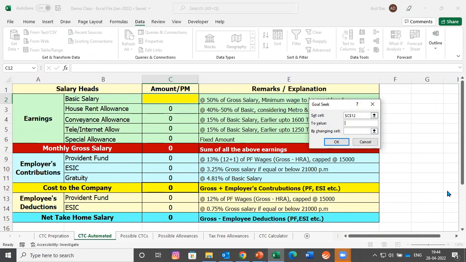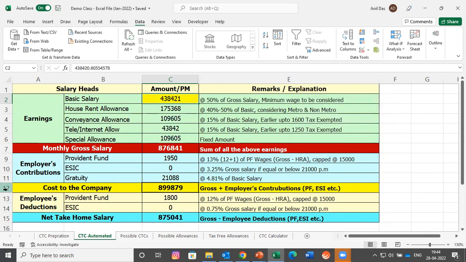Now, the second question is what is the value which you're looking for? Let's have some odd figure, 899879, which means 8,99,879. This can be a CTC figure for some employee. And as the last and third question, I am again allotting this cell to Excel. Now, once I click OK, you will see that we would be having an entire compensation breakup of a CTC of 8,99,879. Let me click OK.